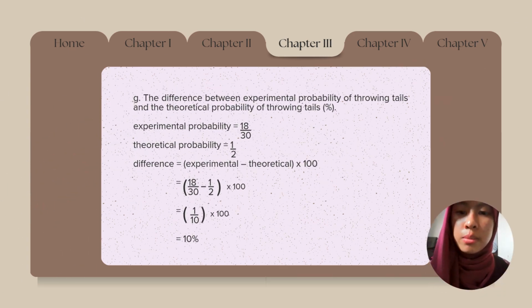G. The difference between experimental probability of drawing tails and the theoretical probability of drawing tails in percentage. For the experimental probability, we got 18 over 30. Meanwhile, for theoretical probability, we got 1 over 2. To find the difference, we use the formula experimental minus theoretical times 100. So we write 18 over 30 minus 1 over 2 times 100. Then we'll get 1 over 10 times 100, which equals 10%.